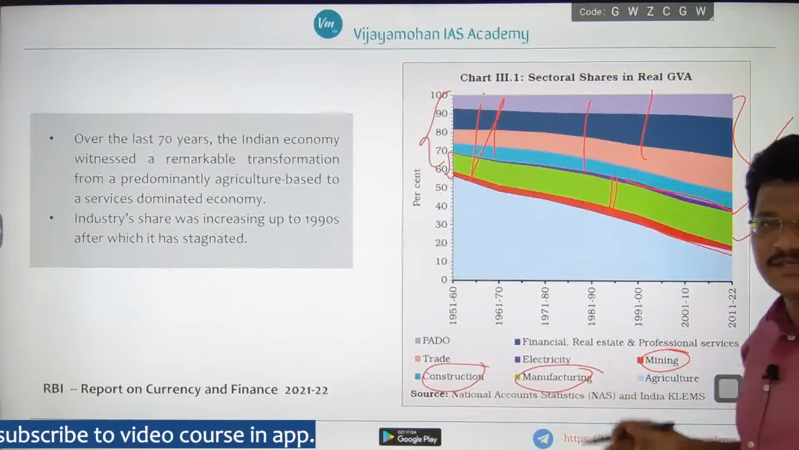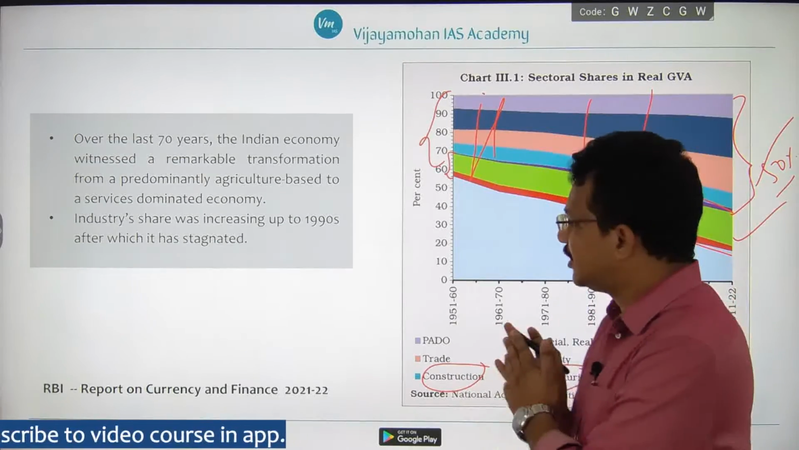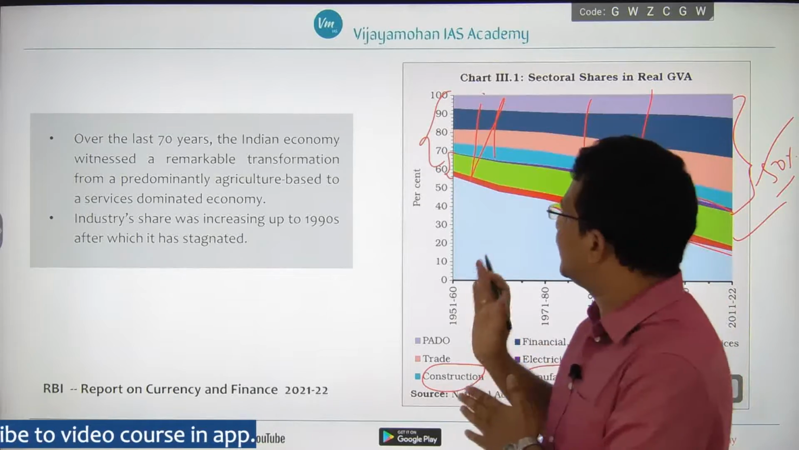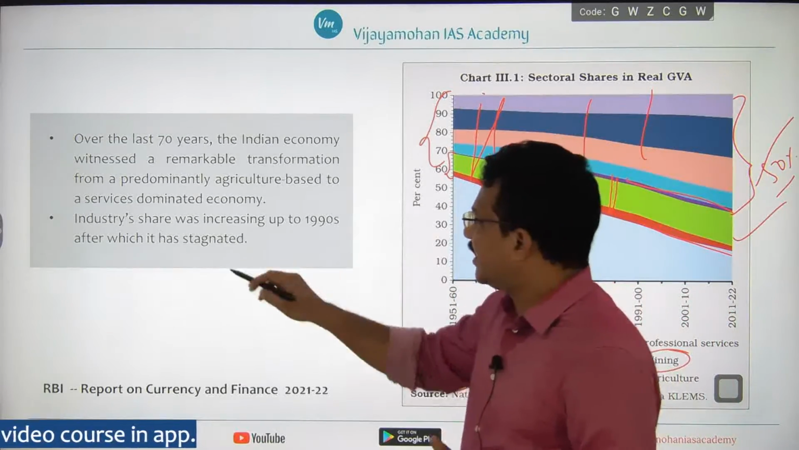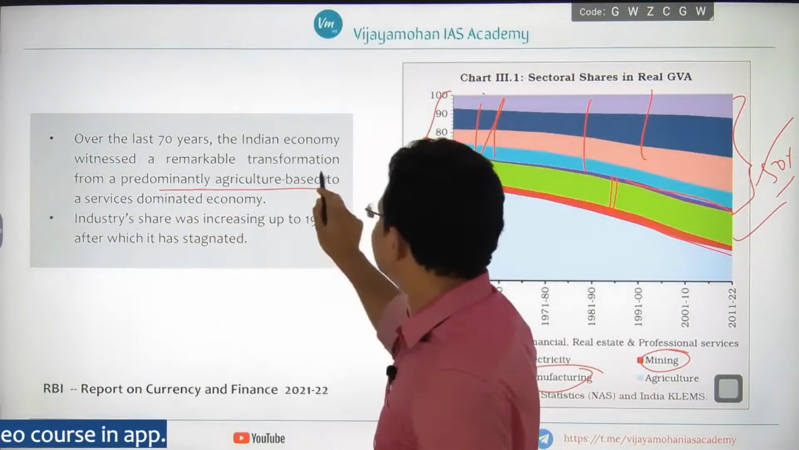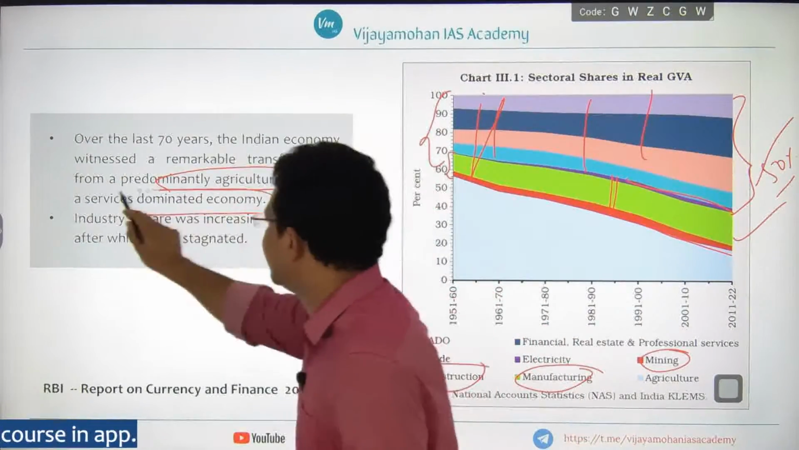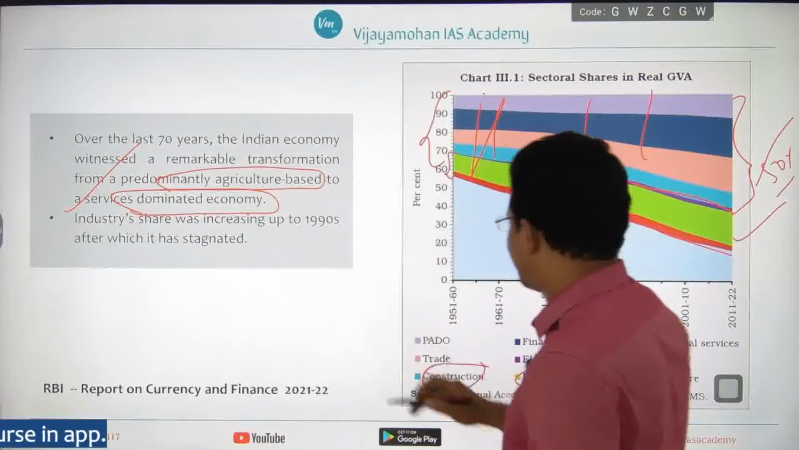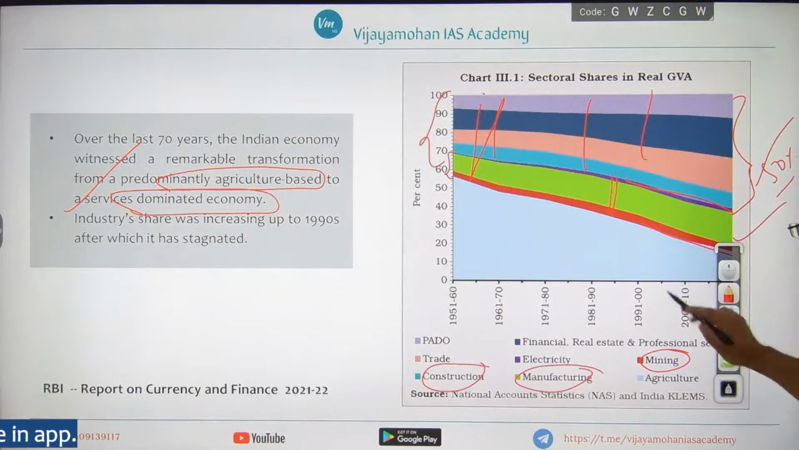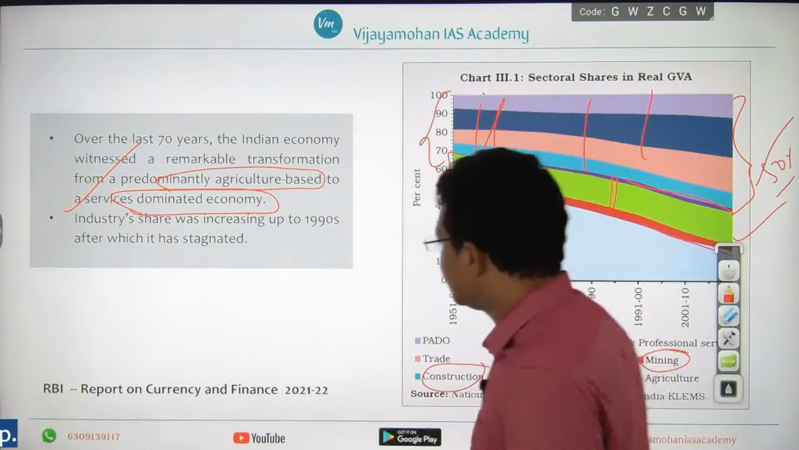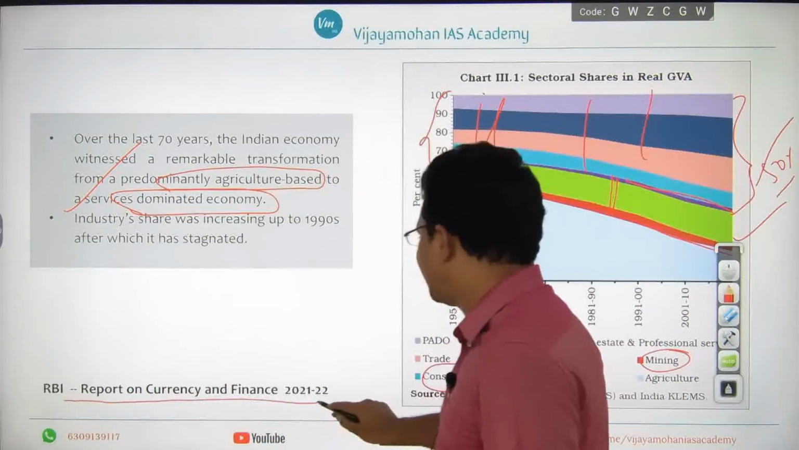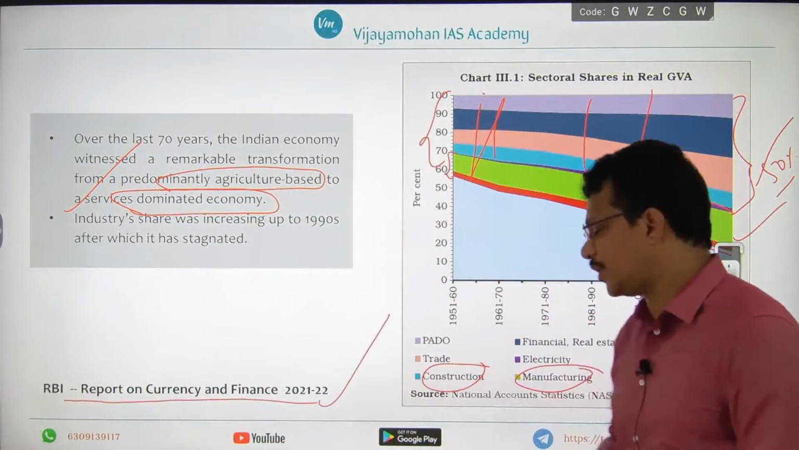So these are the changes that the RBI plotted, and indirectly it is saying that the Indian economy has become agriculture based to services dominated economy, right? Just try to remember this graph and the name of this report: RBI report on currency and finance 2021-22.